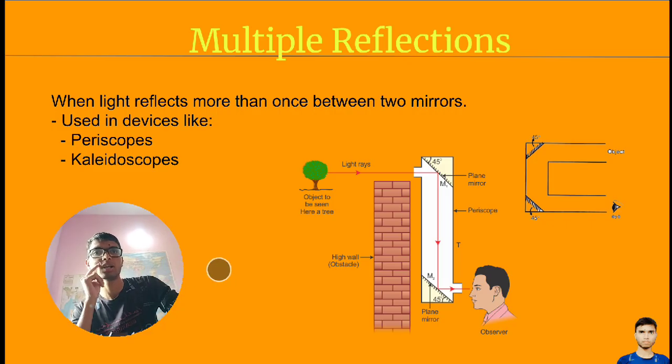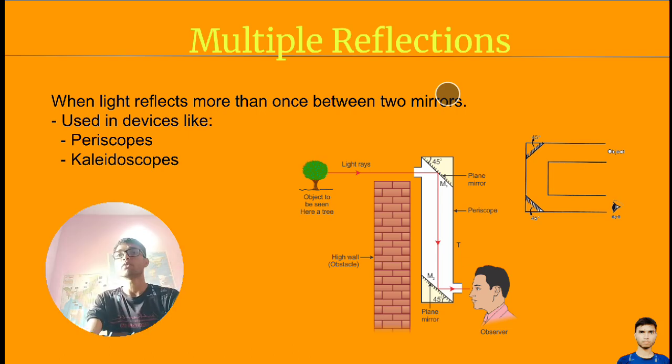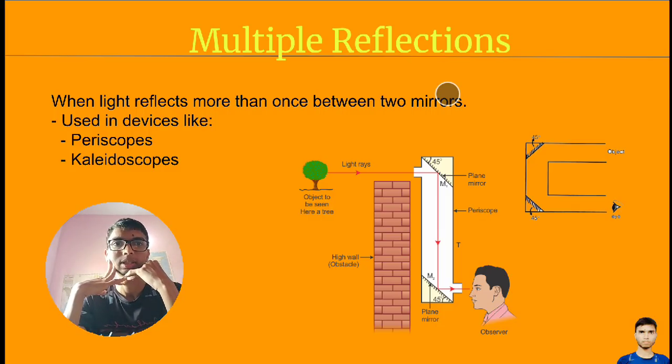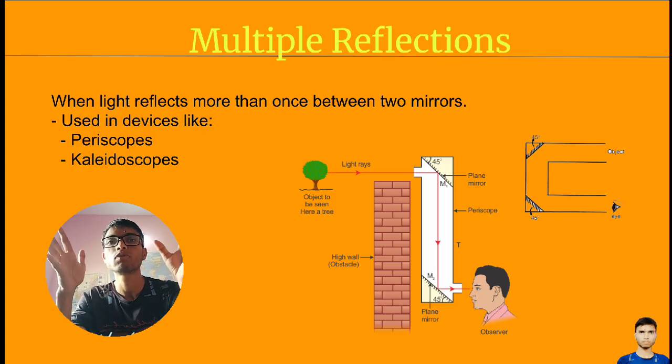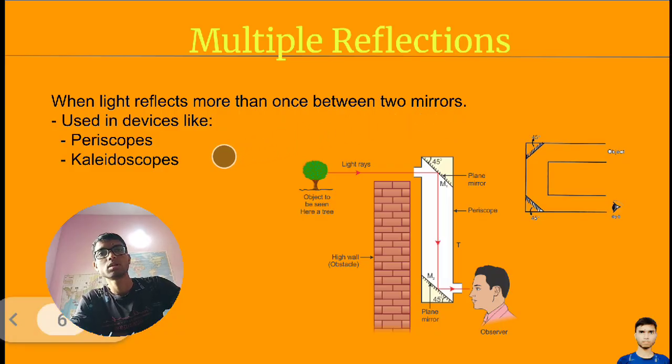Multiple reflection. How will it happen? Multiple reflections happen when we have more mirrors. When light reflects more than once, between two mirrors, it is a multiple reflection. It is used in devices like periscopes and kaleidoscopes.